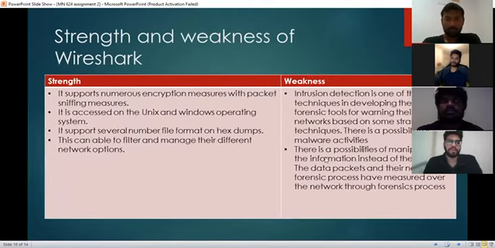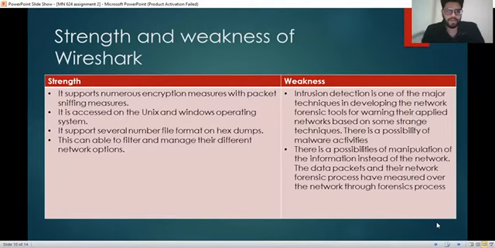Talking of the strengths and weaknesses of Wireshark, the main strengths of Wireshark are that it has numerous encryption measures along with packet sniffing measures, and it can be accessed on Unix and also Windows operating systems. It will also be able to filter and manage the different network operations.